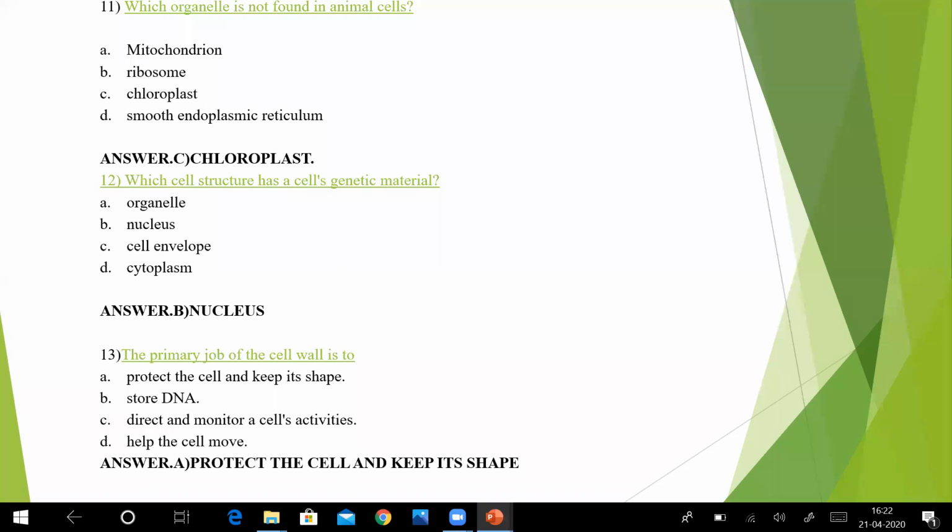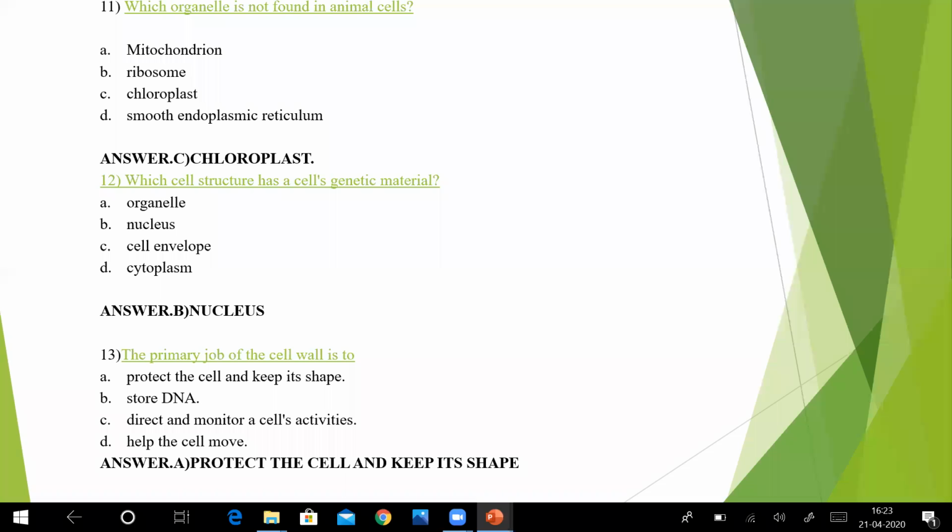Our next multiple choice type question is, which organelle is not found in animal cells? The first option is mitochondrion. Mitochondrion is singular, mitochondria is plural. Second we have ribosome. Third is chloroplast, and fourth is smooth endoplasmic reticulum.